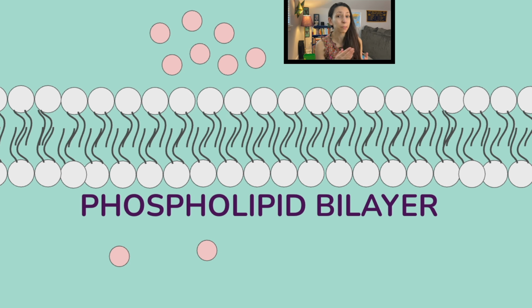It's selectively permeable, meaning it's going to let certain things in, certain things out, but not others. So that way it helps protect the cell, helps maintain homeostasis, that internal balance that all organisms need to maintain in order to survive. And what we see here are these molecules on the outer layer of the cell and on the inner layer of the cell. We see that there is a concentration gradient here.